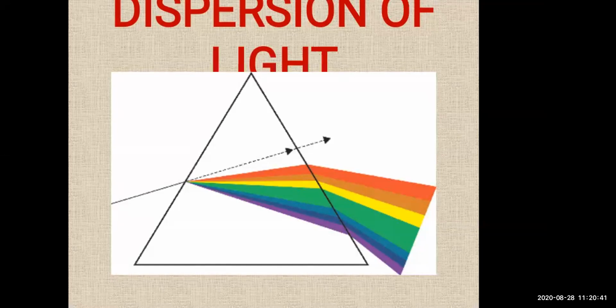I repeat, students, note this down. The process of separation of light into its component colors while passing through a medium is called the dispersion of light. The scientist who studied this first was Sir Isaac Newton. He used a glass prism to obtain the sun's spectrum.